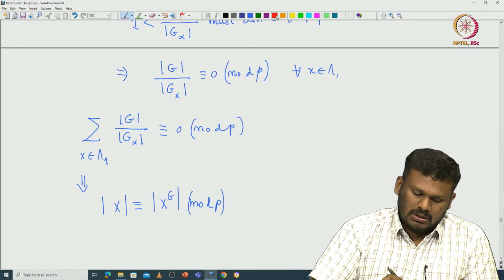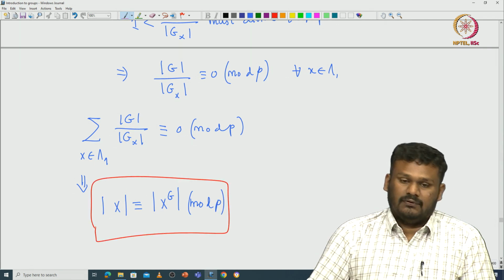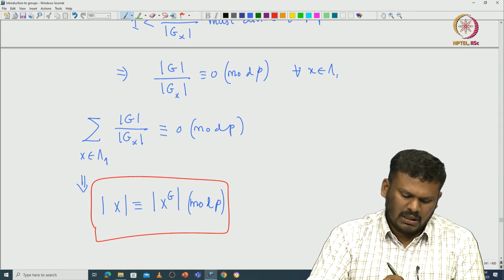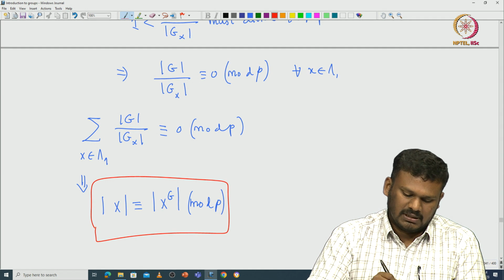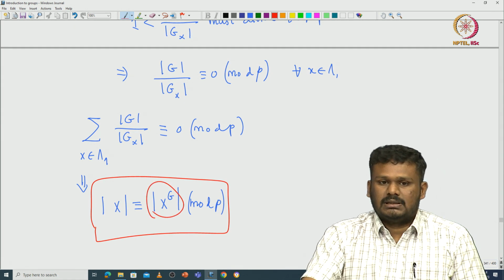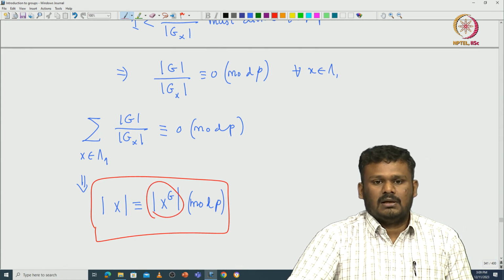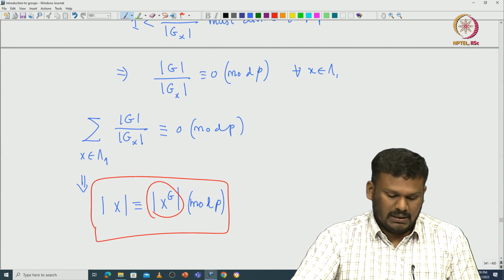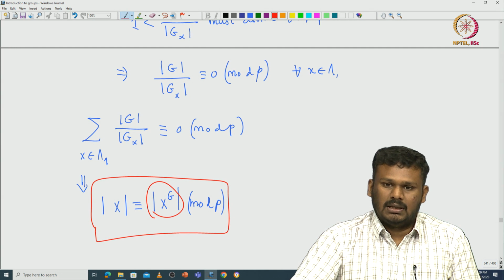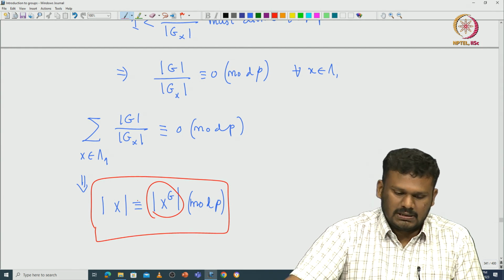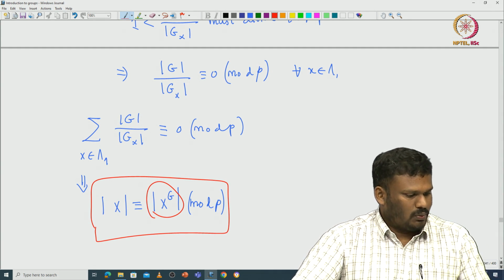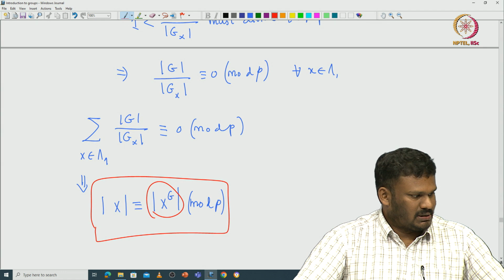Okay. So, this is somewhat immediate for p groups. In particular, whenever you know some information about the cardinality of X^G. For example, if it is congruent to 0 modulo p, then you can immediately conclude that p must divide the cardinality of X. Okay. It is a very important corollary. So, let us look at one immediate application of this.